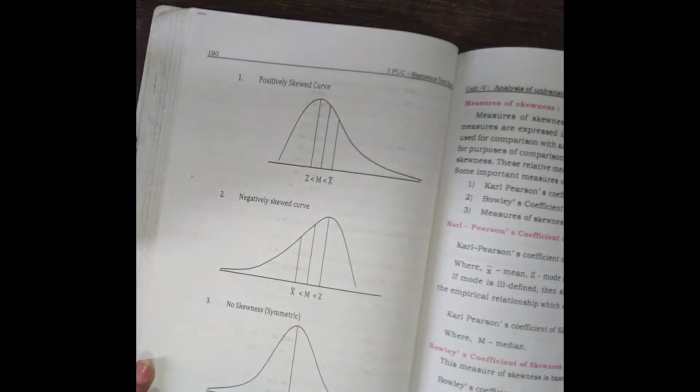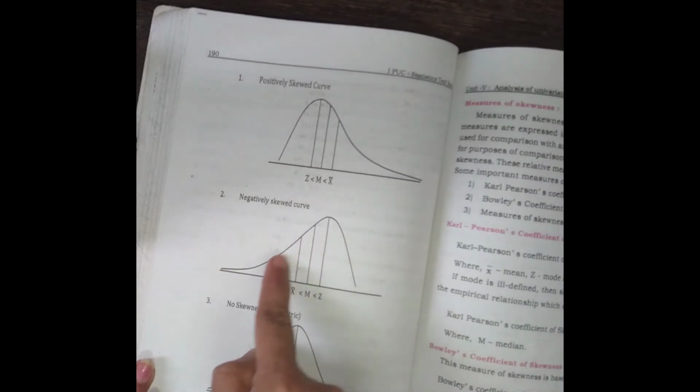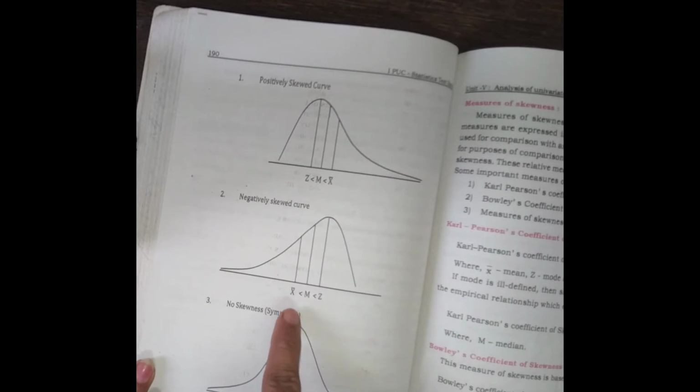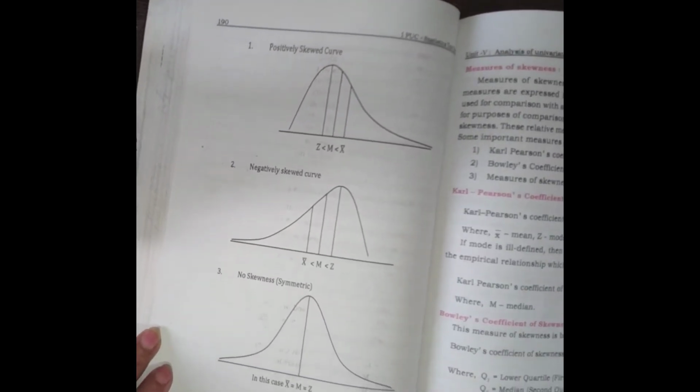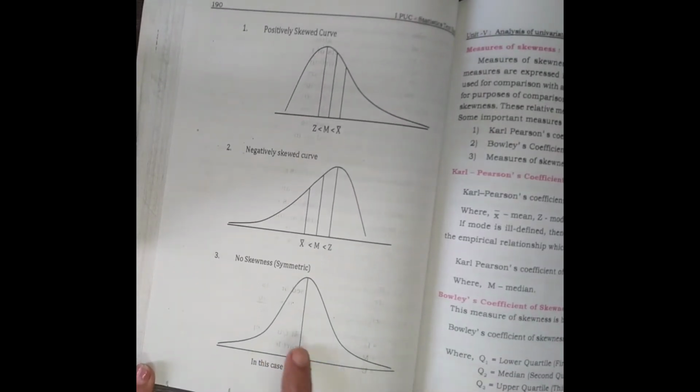Now the negatively skewed distribution. Just observe the diagram. In a negatively skewed distribution, the mean is less than median, less than mode. Then non-skewness, also called symmetrical.